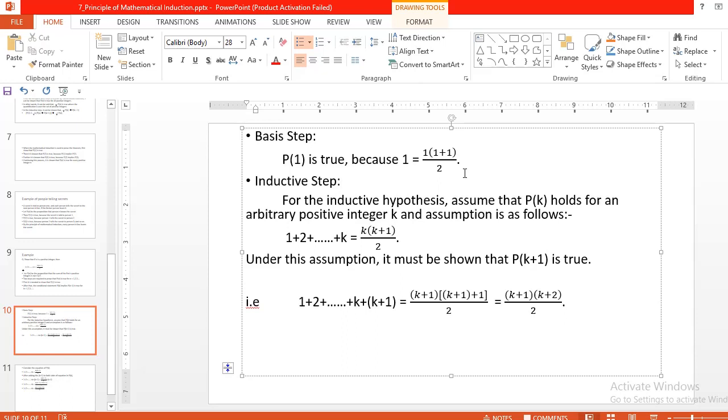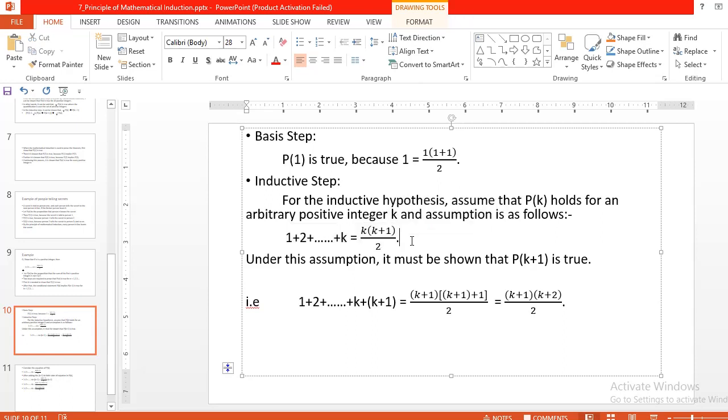And in the inductive step we have to assume. Understood? This is the first step, P of 1 is true. Now the next step is a very important step, that is the inductive step. For the inductive step we have to consider the inductive hypothesis. And what is that hypothesis? Assume that P of k holds for an arbitrary positive integer k. And our assumption is that 1 plus 2 plus up to k is equal to k of k plus 1 divided by 2. So this is our assumption only.